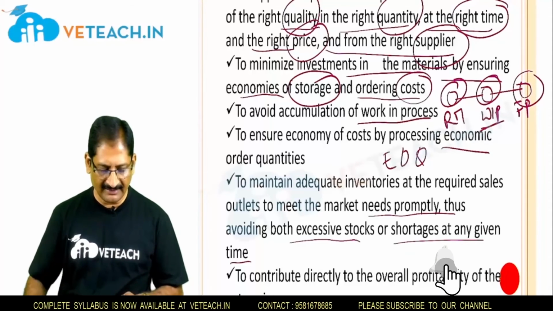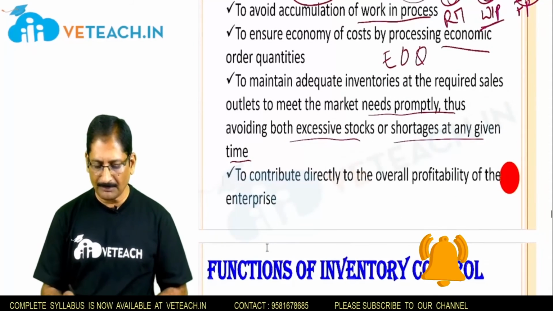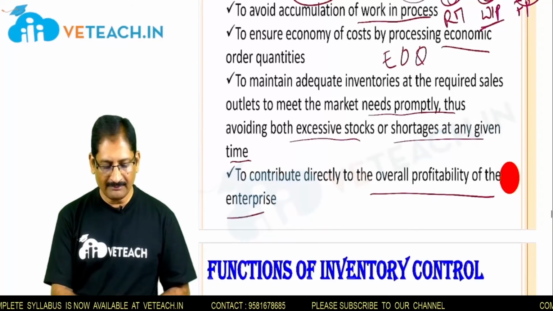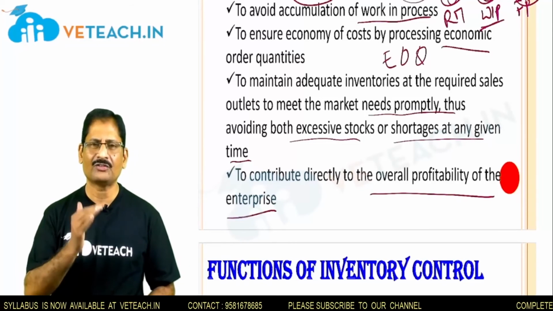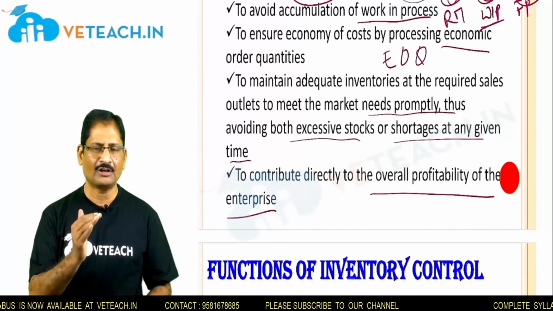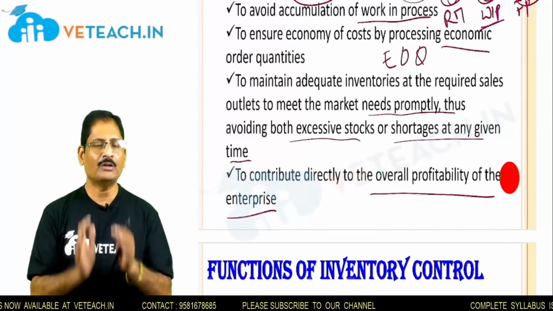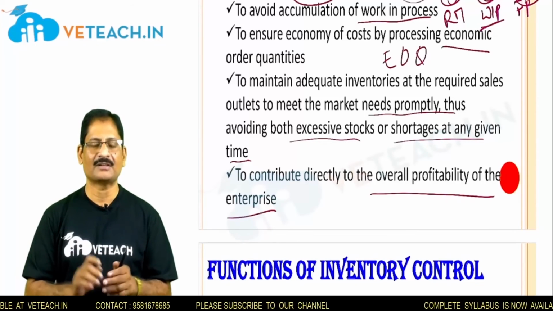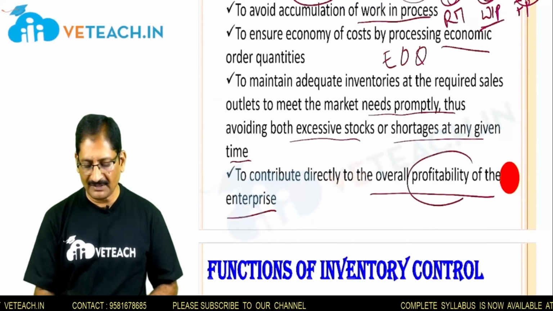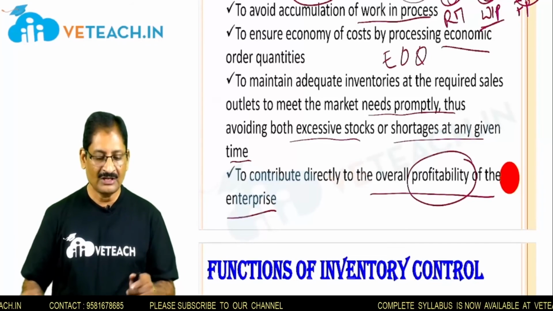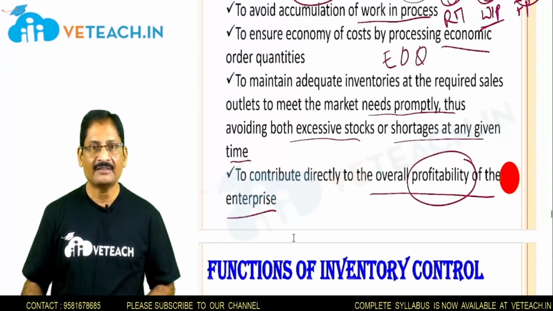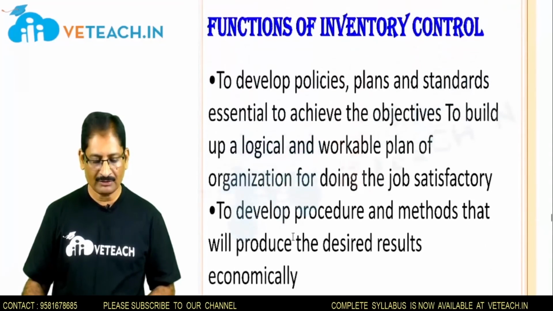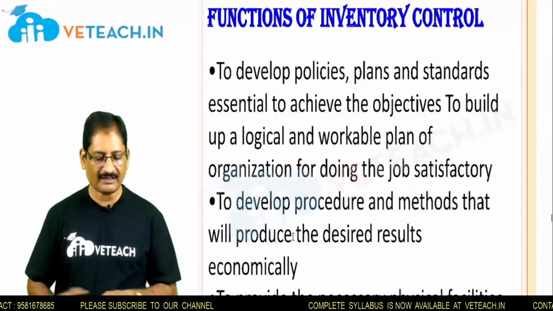This is another thing that contributes directly to the overall profitability of the enterprise. When sales turnover goes on a continuous, regular basis with a good amount of products and without any complaints from the customer, it leads to a profitable state for the organization. So these are the objectives of inventory control. Now let us see the functions of inventory control.